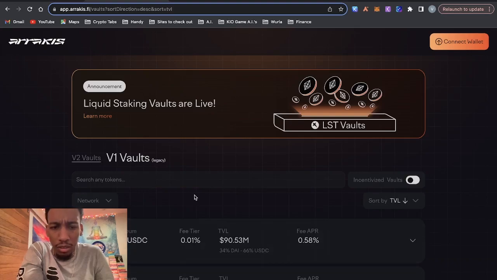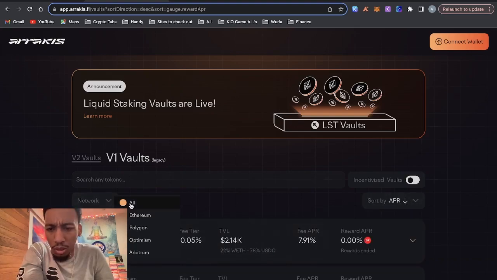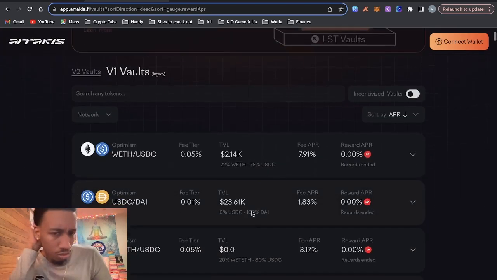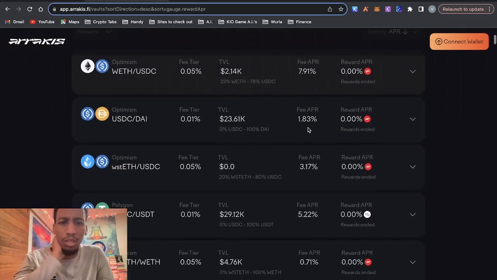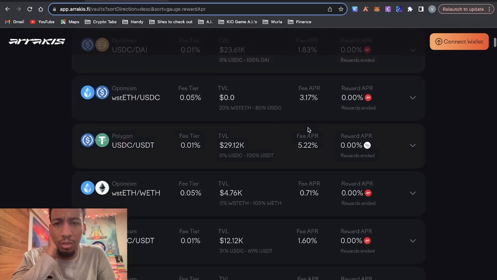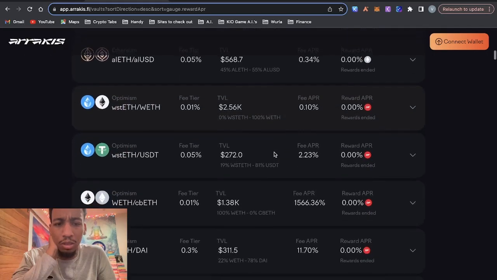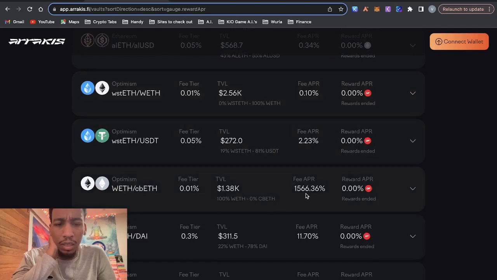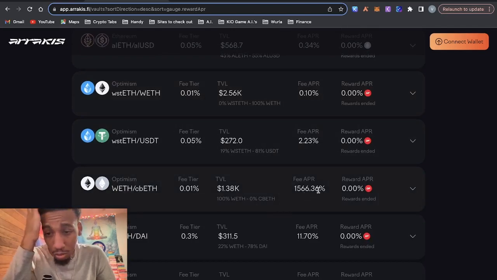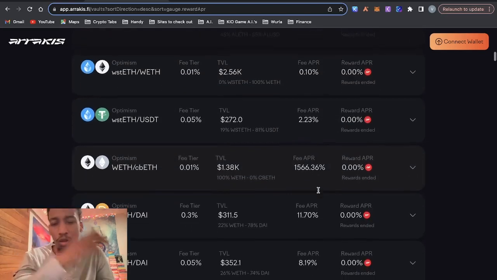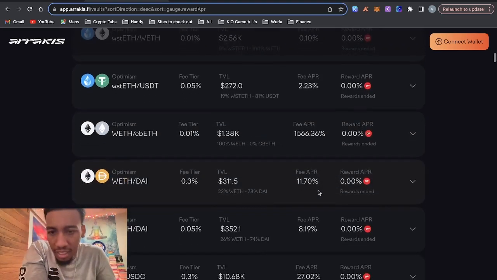I guess let's see V1. It has to be that the vaults are on V1. We're going to sort by APR. Network, we're going to go all. Okay, so we've got 7.91, 1.8, 3.7. Nothing really too crazy. Wrapped ETH and CBETH, 1500%. I'm not sure what CBETH is, but I don't know if I would touch that. The yield's pretty high.